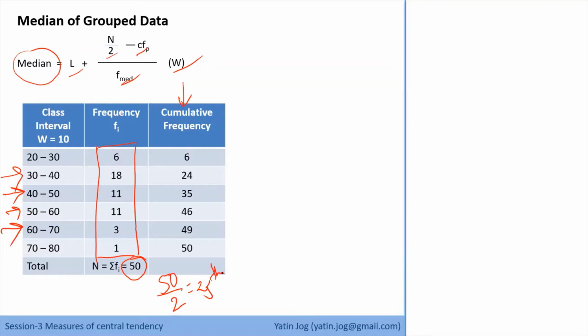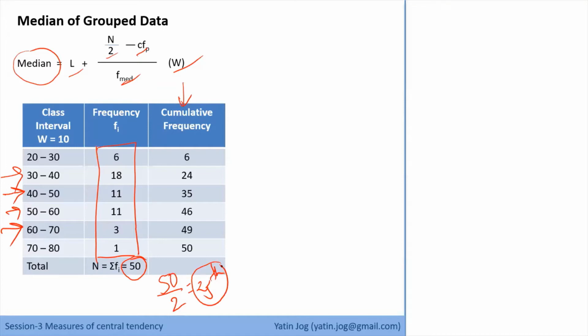Ideally, if I have the actual data with me, my 25th observation is going to be my median, correct? If I have all 50 observations, real data with me, I'll just sort them and then find the 25th location. Ideally, the 25th and 26th locations are going to give my median value. But I don't have the actual values. So I have to find in which class interval the 25th observation is present.